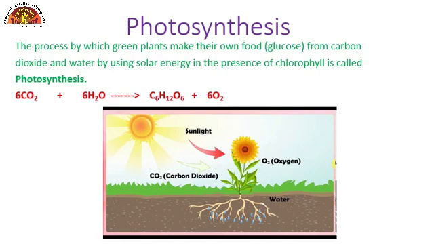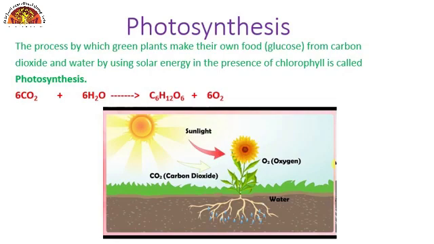Now, as we have seen autotrophic nutrition, we'll see by which process the autotrophic mode of nutrition takes place. The process is called photosynthesis. Photo means light and synthesis means to make.